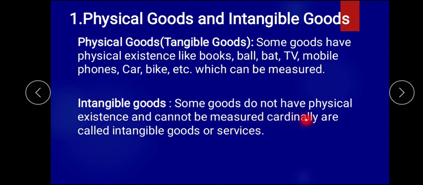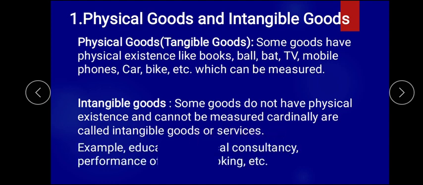It cannot be measured cardinally. Cardinally means it cannot be measured in numbers. That is called what? Intangible goods. Otherwise, what will we call it? Services like education, medical consultancy, performance of music, dance, cooking, etc. All these things cannot be measured, so they come under intangible goods.